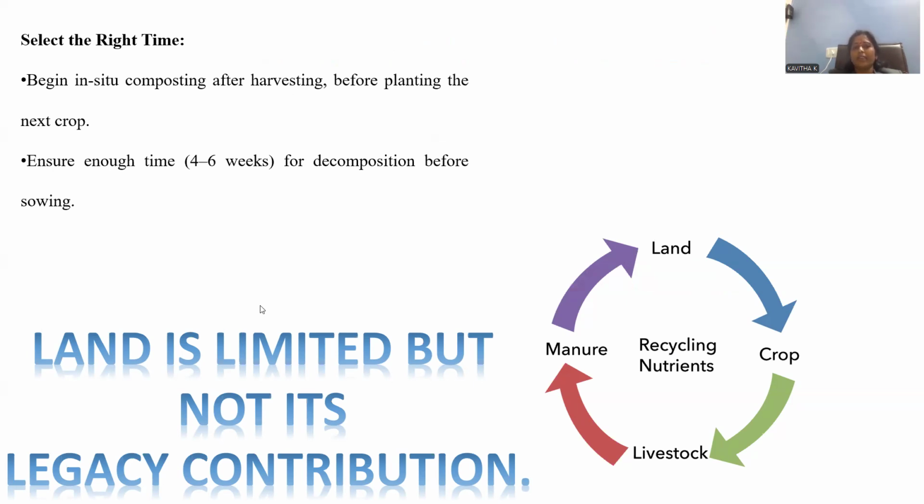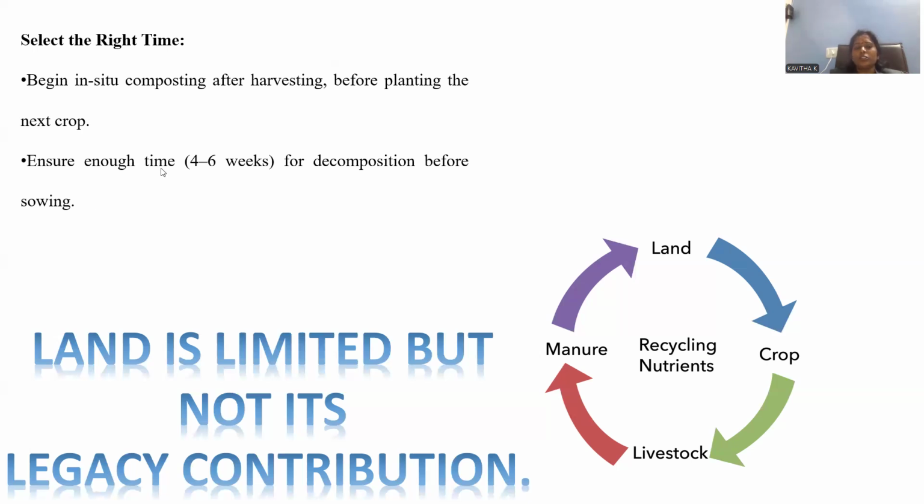Okay, so the entire agricultural calendar will be fragmented into two seasons, rarely three seasons also possible, but harvesting is possible in the winter time or else in the summer time, especially in paddy, or else we can observe the same thing in wheat cropping also, right? So after the crop harvesting, either it may be wheat crop or else paddy, before planning the next crop, at that time it is the right time for starting that compost manufacturing.